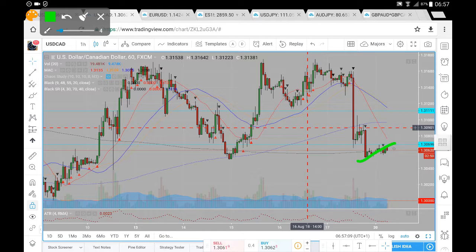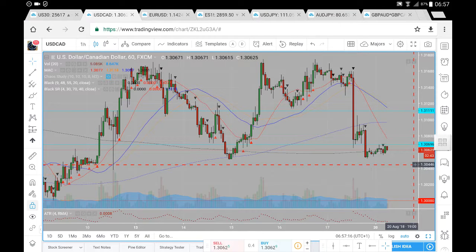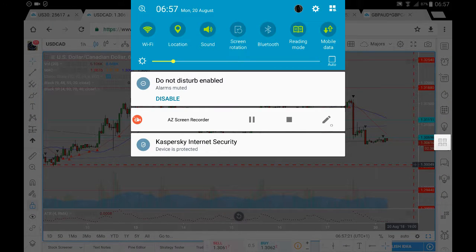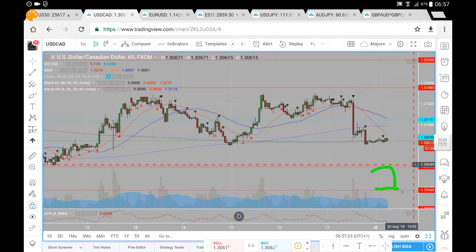and at present we do appear to be testing at 3070. So if we do test the 3070 and we do hold resistance around 3070, we're looking for moves down towards this 130 here on the US dollar CAD. A successful break from which we're then looking for prices to head down towards 129.44. Now we've previously found support at around 129.60 or so. But ultimately, we're looking for price to head down towards 129.44 here on the US dollar CAD.